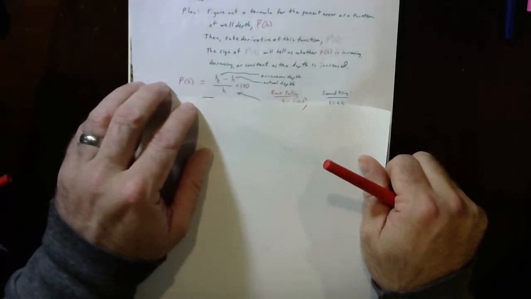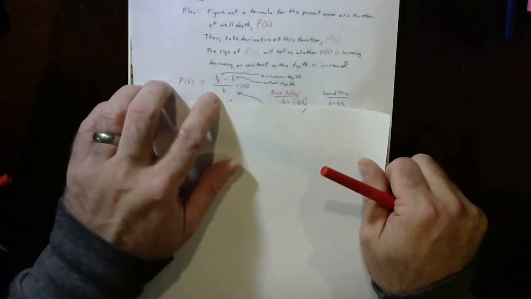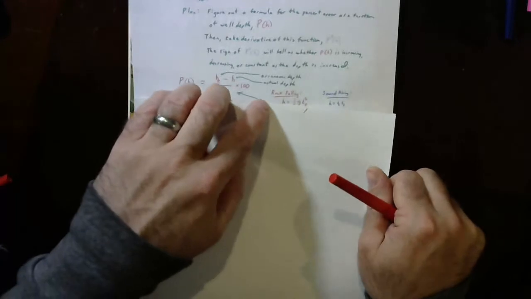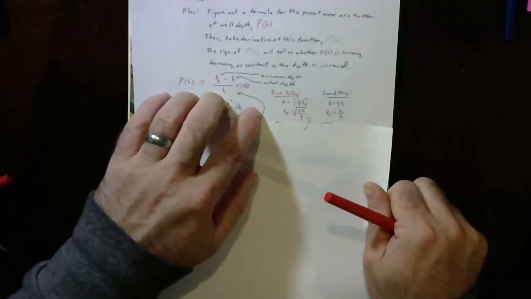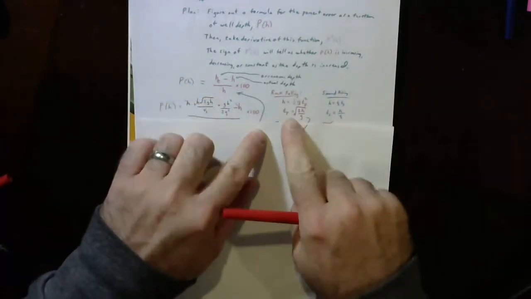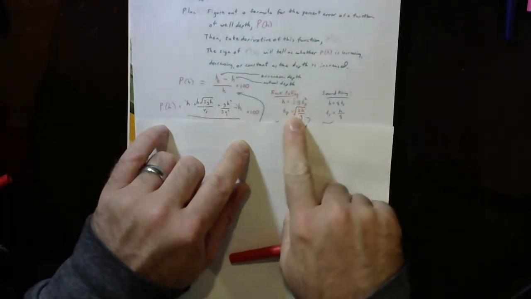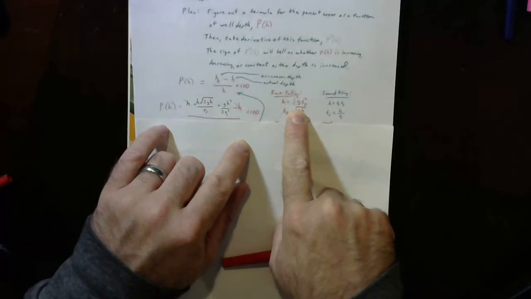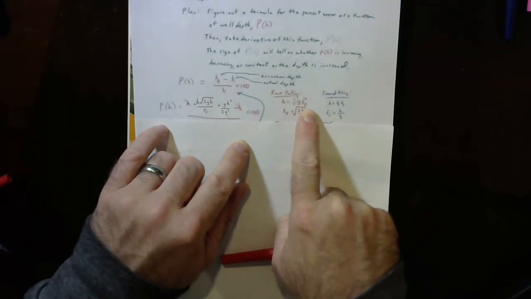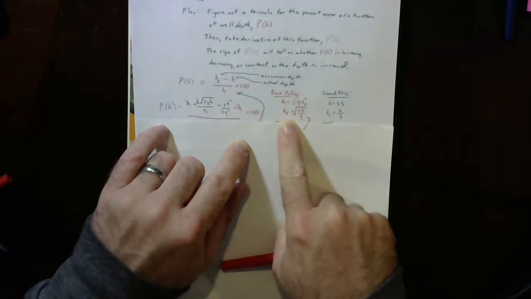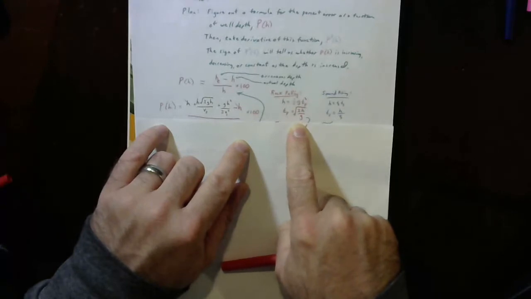Now, finding that true depth. Of course, the total time is the time for the rock to fall plus the sound to come up. The time for the rock to fall: H is 1/2 g t squared, so rearranging, the time for the rock to fall is the square root of 2H over g.